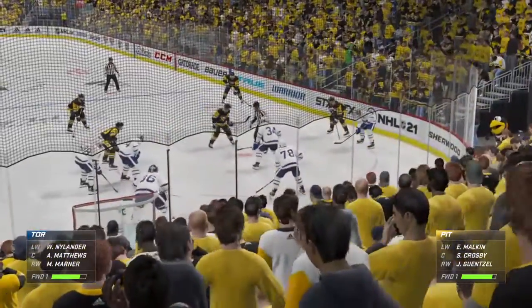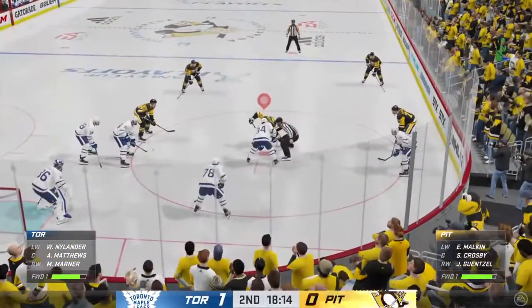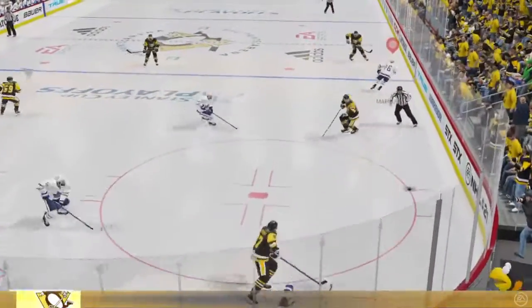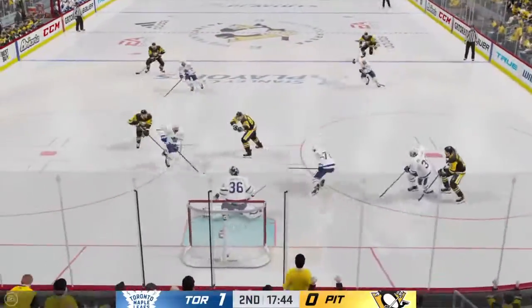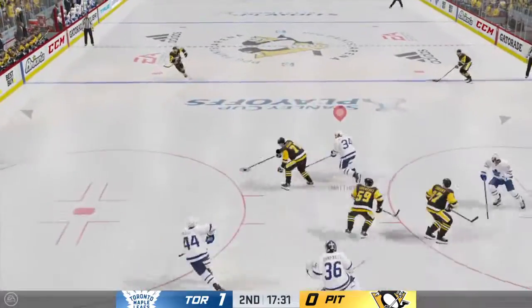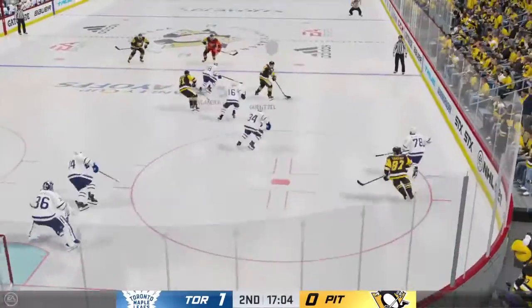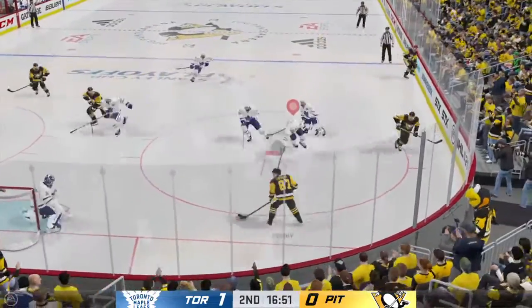You just know it's not going to be an easy game. No, it's not, and Pittsburgh trailing 2-0 already doesn't want to go down 3-0. Brody gives it away. Malkin in front. Crosby stopped by Campbell on the backhand glove save. Malkin again in front. He's stopped again, Jack Campbell. Played and not out. Penguins hold it in again.